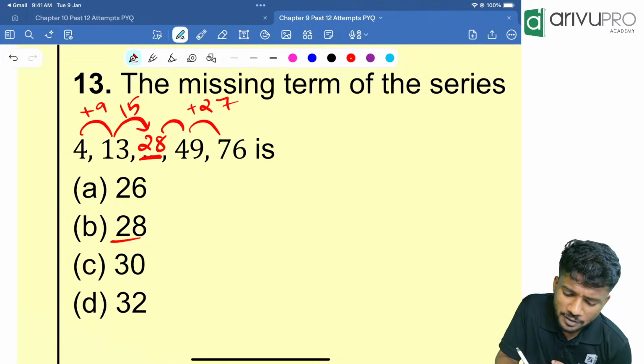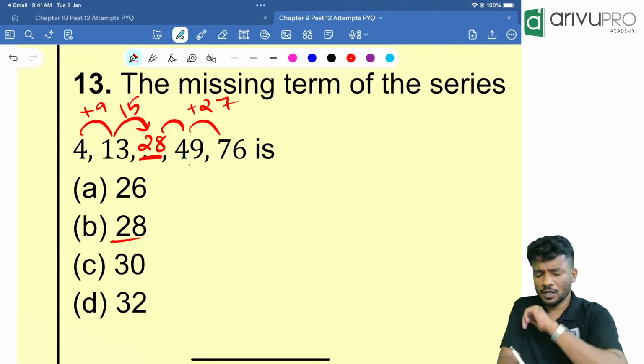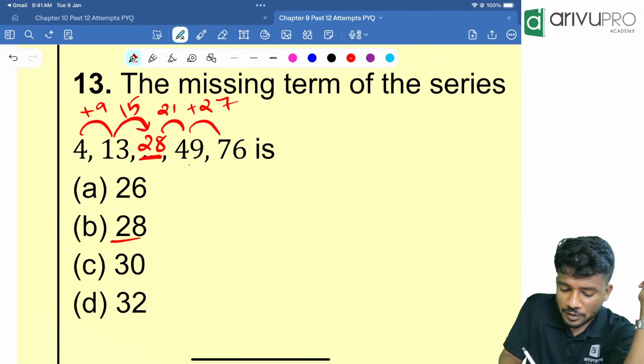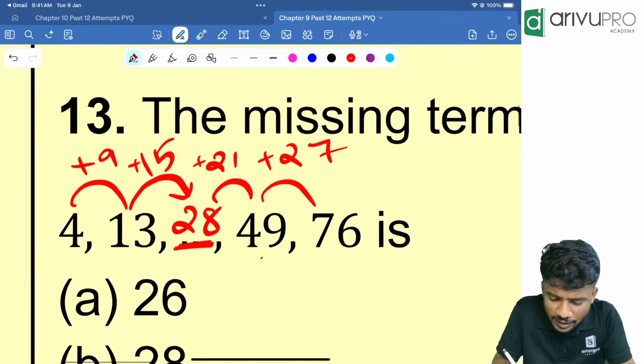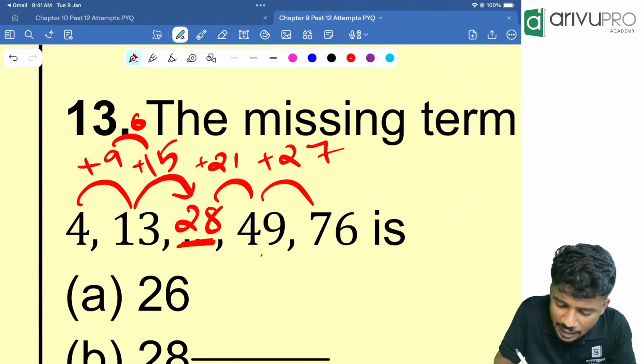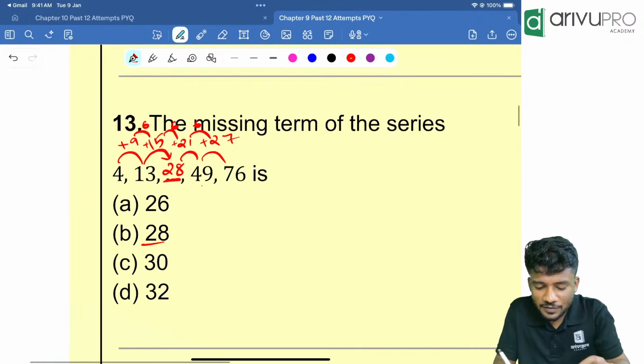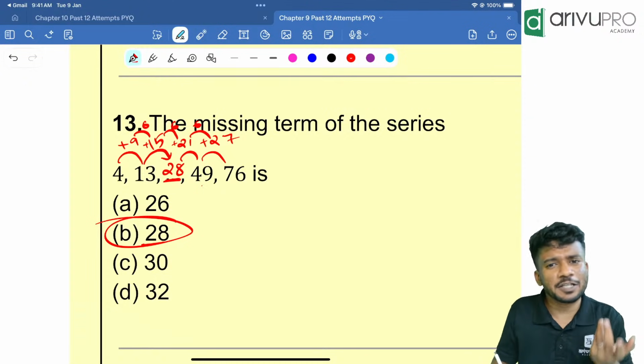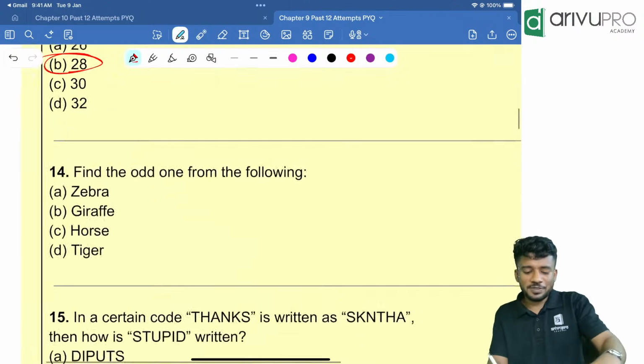Then what is the common difference between 49 and 28? 21. So look here. If you look here carefully, everything is getting added with 6. Second level, everything is changing with 6. That means there is a pattern. Option B is the answer. If you put some other value, you will not get the pattern. Option B is the answer.